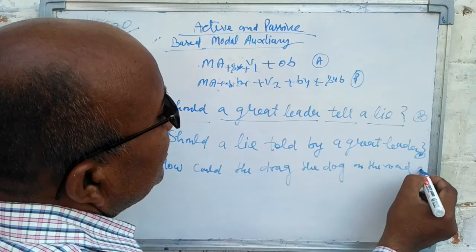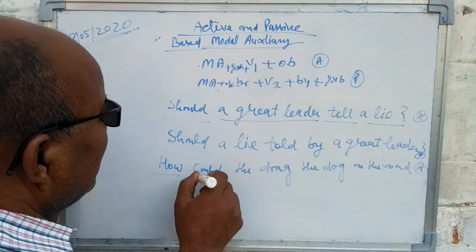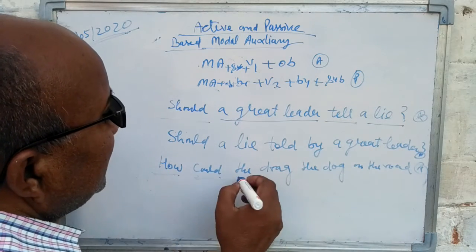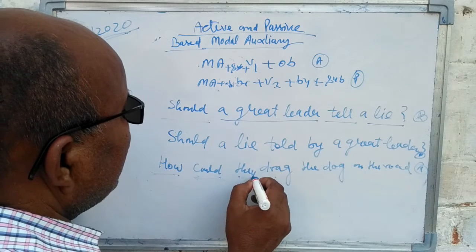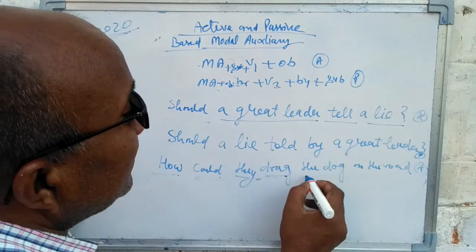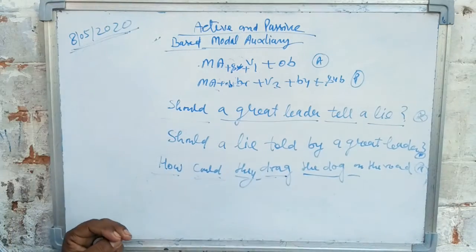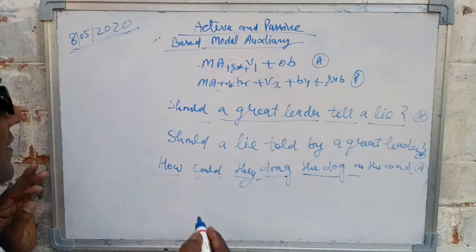This sentence is in active voice. Here the question word, modal auxiliary could, they is the subject, drag is the verb and the dog is the object.